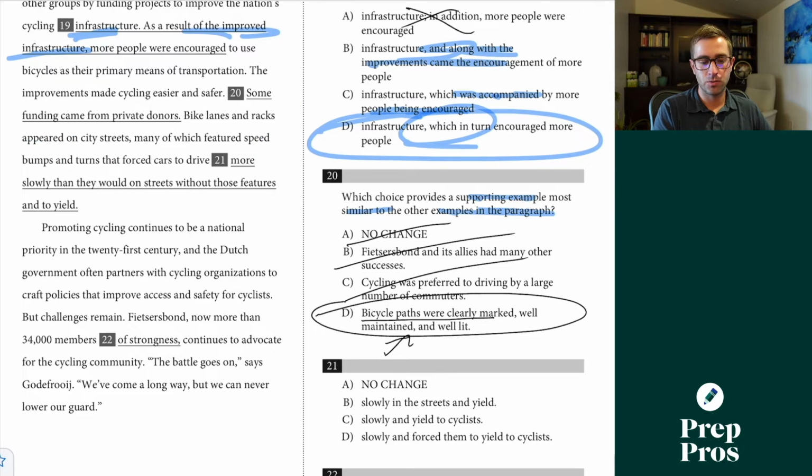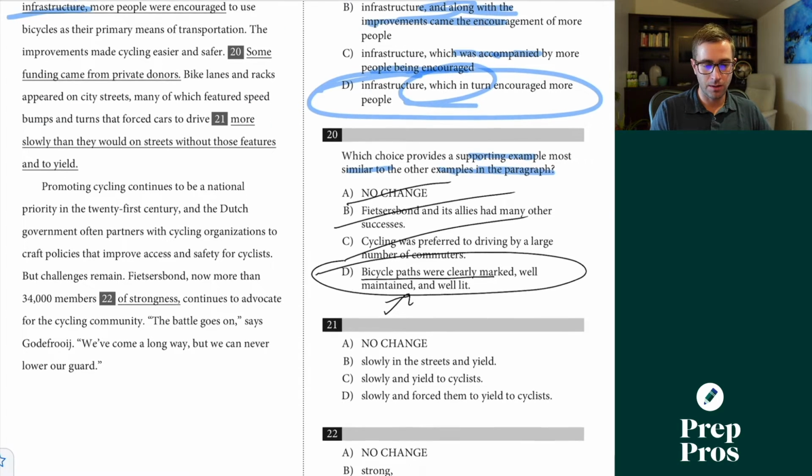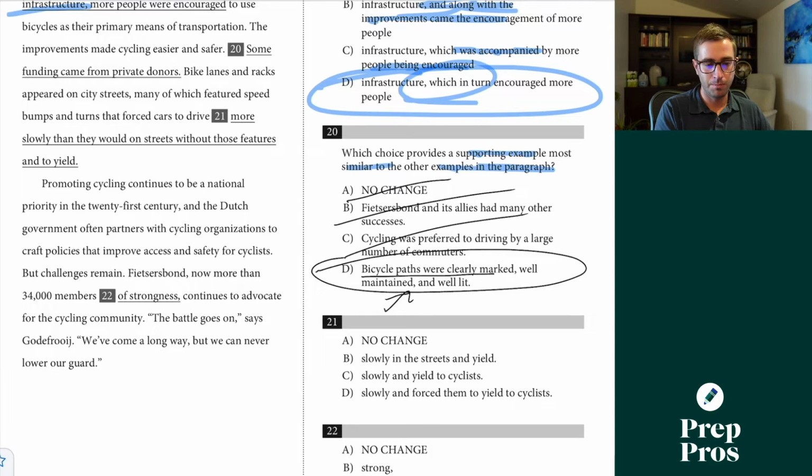21 here is really clearly a wordiness and redundancy question. Bike lanes and racks appeared on city streets, many of which featured speed bumps and turns that would force the cars to drive more slowly than they would on streets. While we already know we're talking about streets, without those features, this is already pretty clear. So that's going to be unnecessarily redundant there.